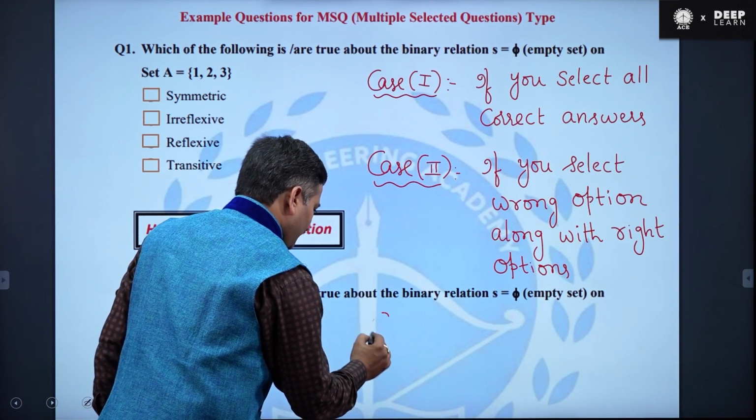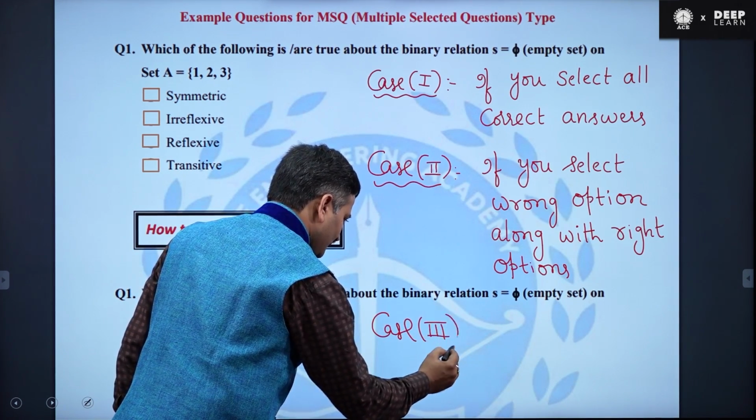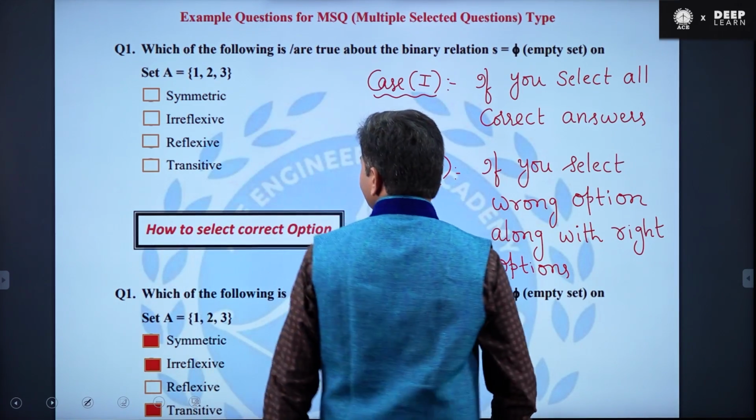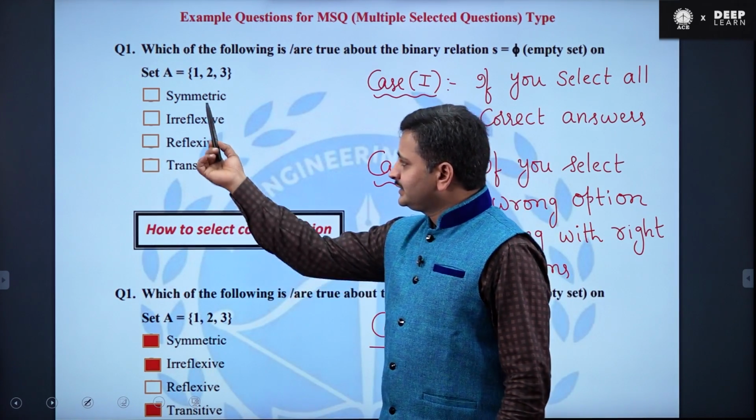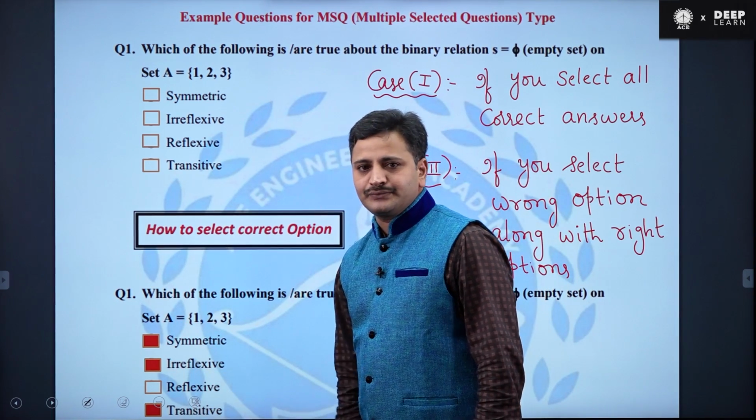Let me take case number 3. For this question, there are three correct answers: symmetric, irreflexive, and transitive.